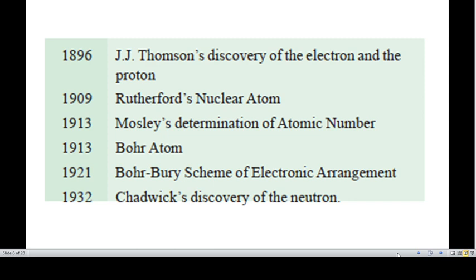Later in 1909, Rutherford proposed another model for the atom, and in 1913, Moseley gave the atomic number, and also in 1913, one of the very important discoveries, the Bohr atomic model. In 1921, the Bohr-Bury scheme of electronic arrangement was proposed, and in 1932, Chadwick discovered the neutron.